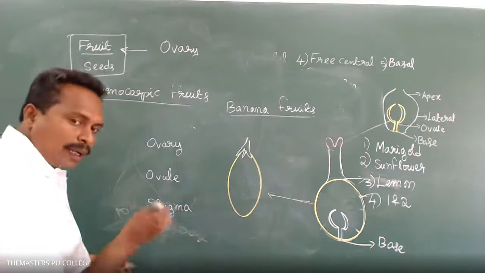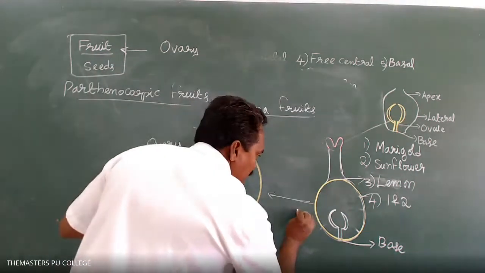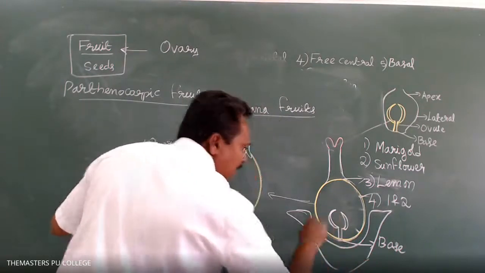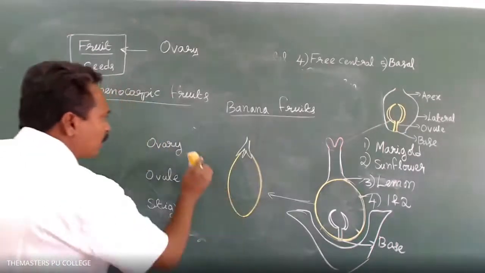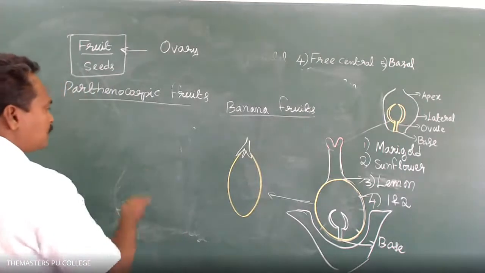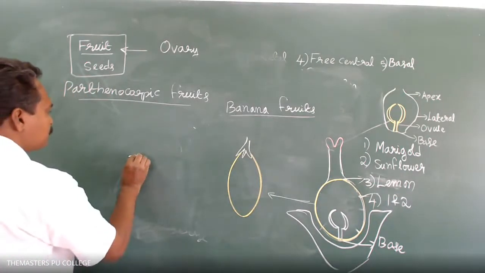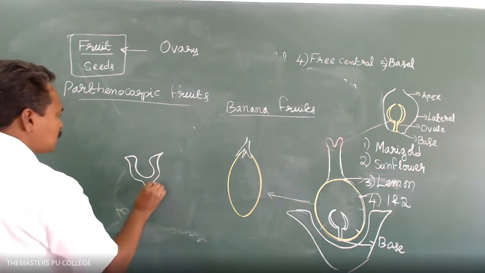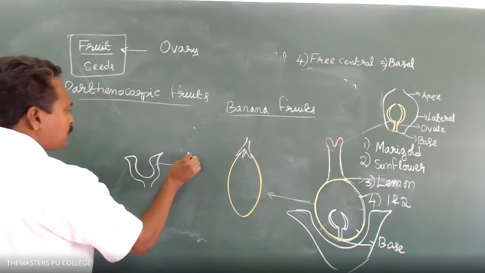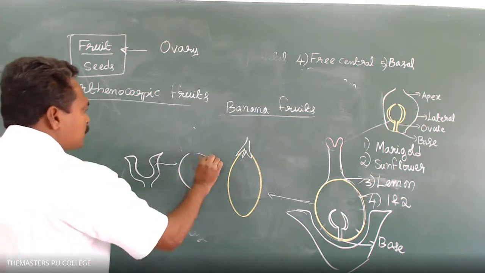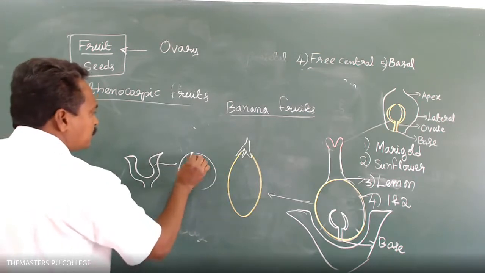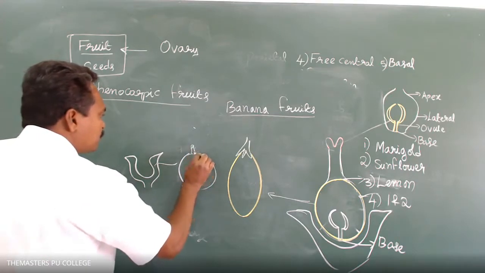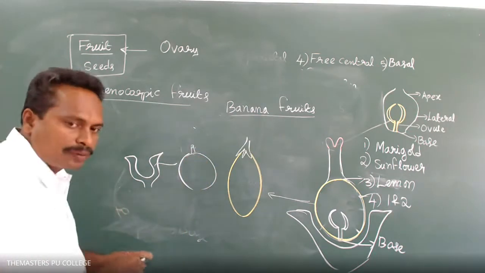But in apple flowers, the thalamus is involved in the formation of the fruit. The thalamus part also contributes to the formation of the fruit.